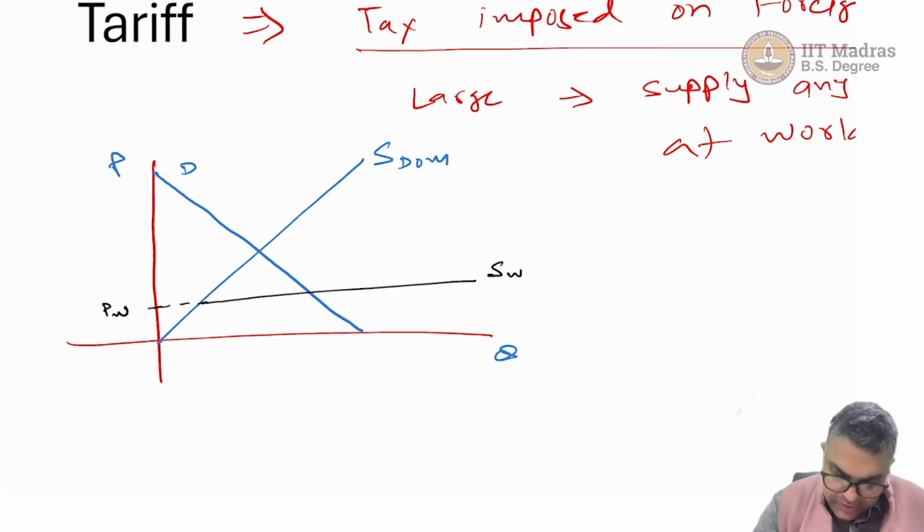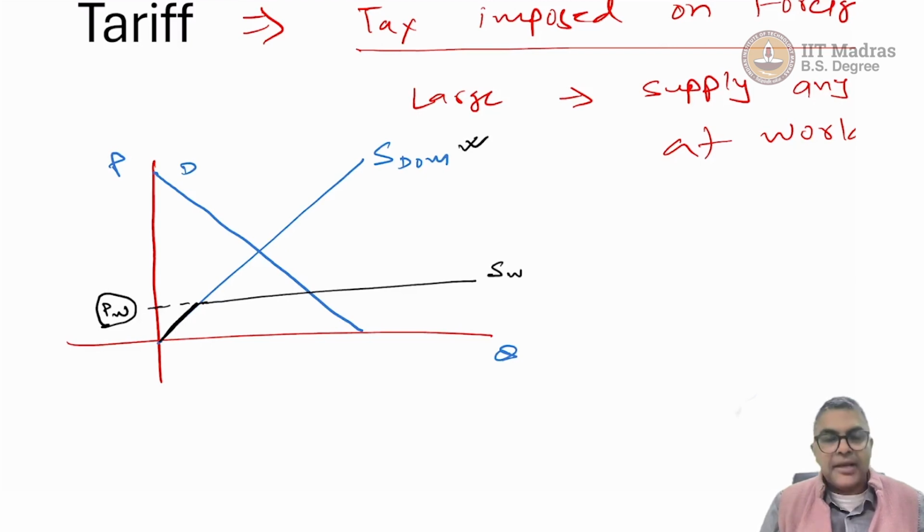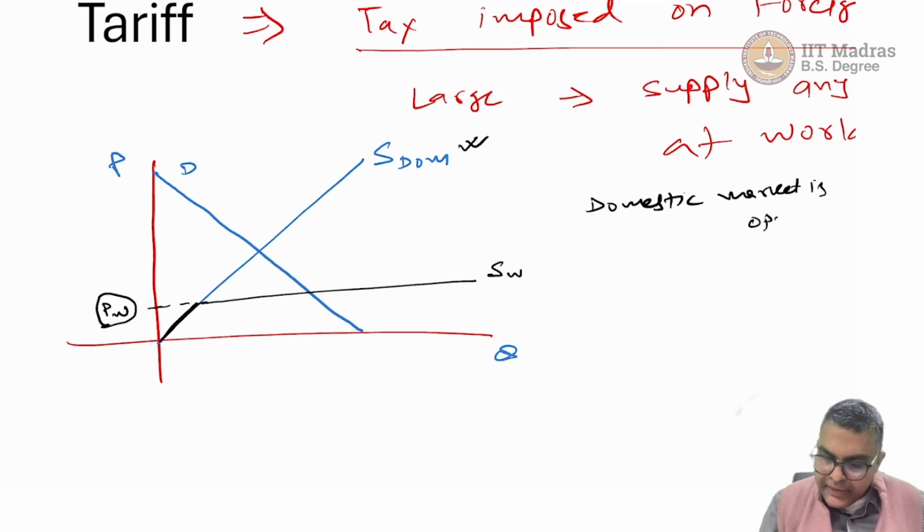How would the overall supply look? In the beginning, when prices are very low, only the domestic market will supply, because the world market is operating at PW, so they would not like to supply any item at a price below PW. And if your domestic market is open, then suppliers from outside our country will supply any number of items at PW. So the supply curve will look like this black curve.